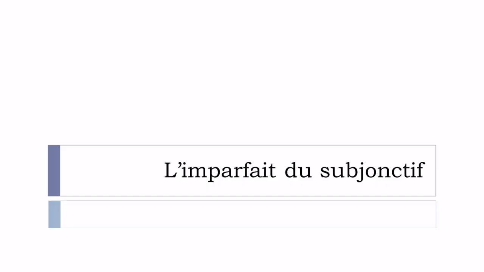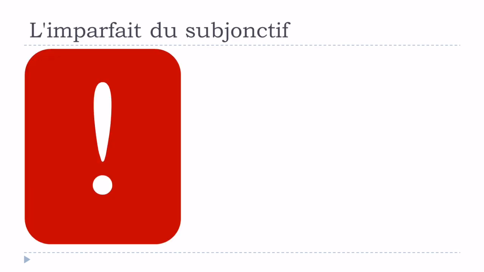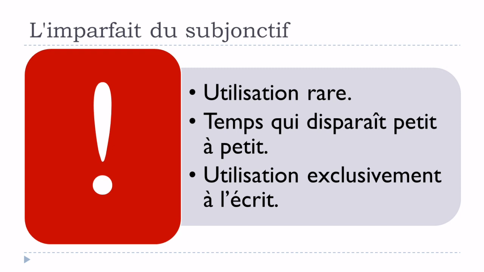du subjonctif. And here it is. So let's start now. You have to keep in mind, when we talk about l'imparfait du subjonctif, actually three things. The first one will be utilisation rare. So it means that it is really rare to see l'imparfait du subjonctif. The second thing, un temps qui disparaît petit à petit. So little by little, it is less and less used. Okay. And the last thing, utilisation exclusivement à l'écrit.